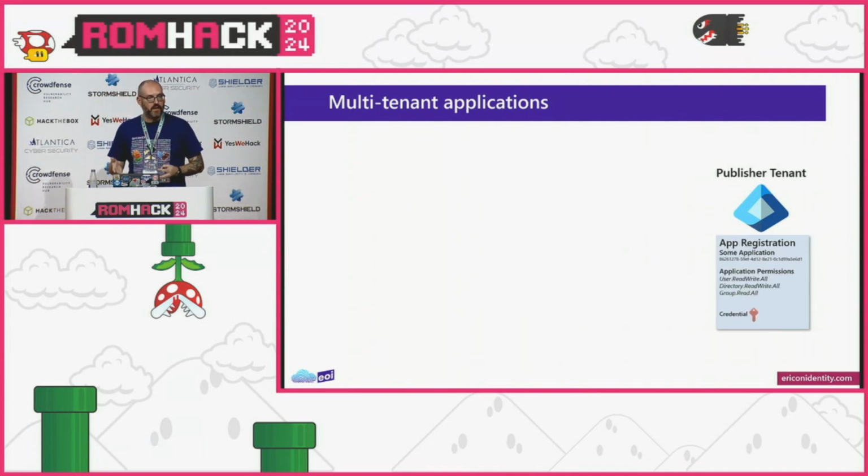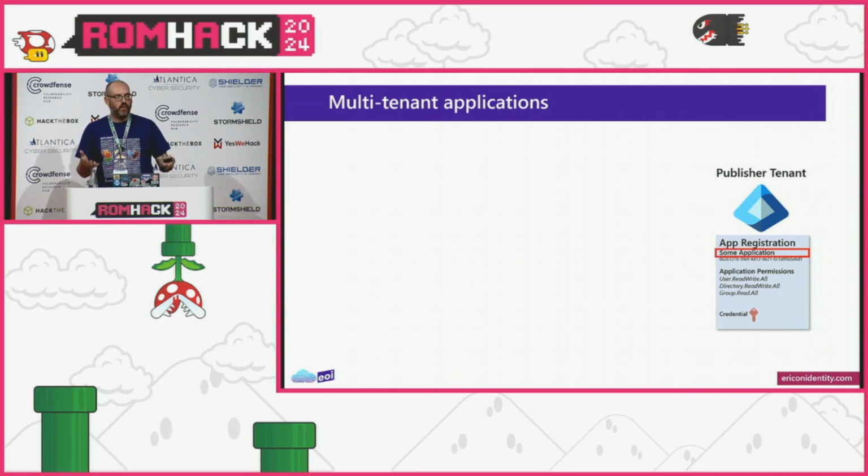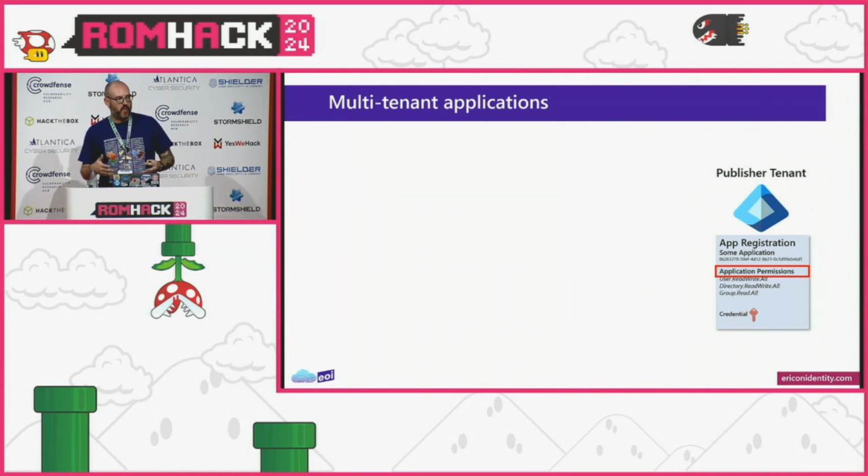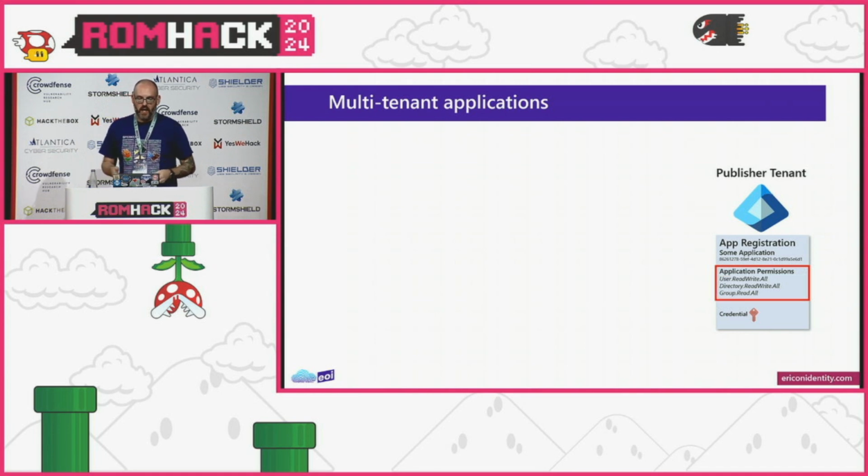Within my tenant, I create this thing called an app registration, and I give it some name. It's going to have a client ID that's globally unique across all Entra tenants. If you're consuming this app, you can reference this client ID. And then there are going to be permissions in here. As a dev, I'm basically saying these permissions are the things I need for whatever my application is to do. So here we have user read write all, directory read write all, and group read all.